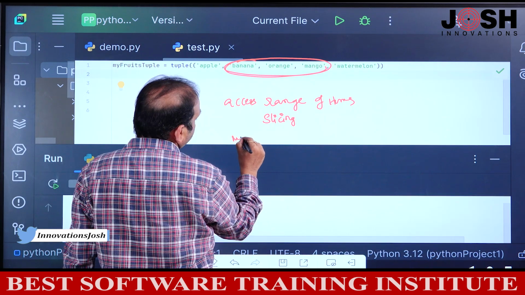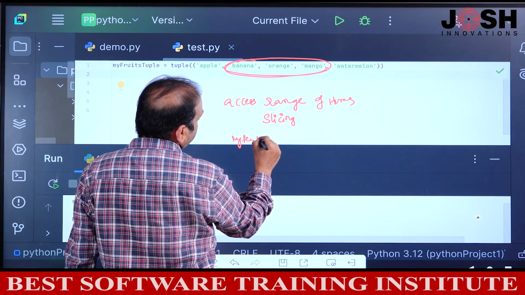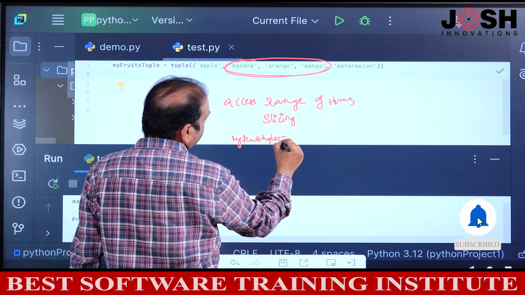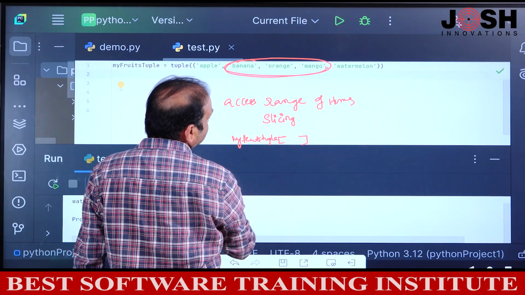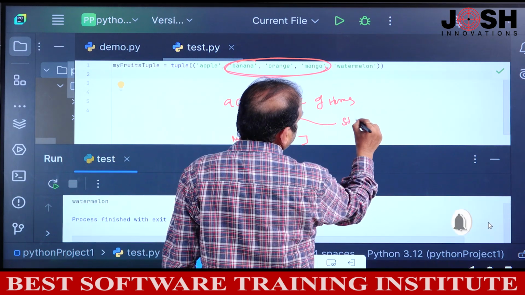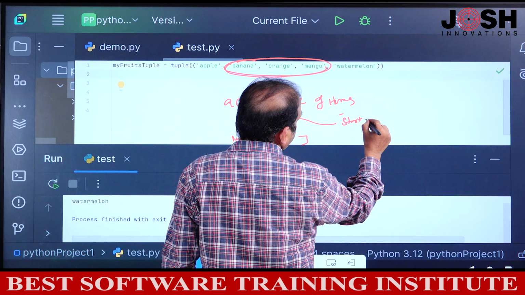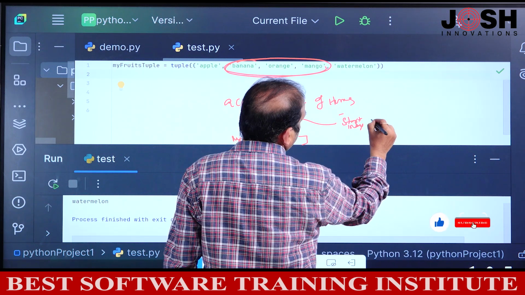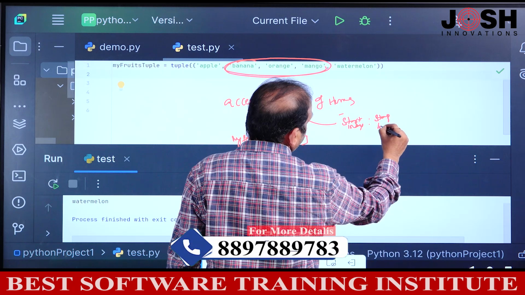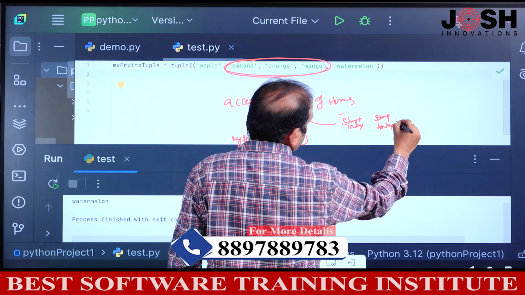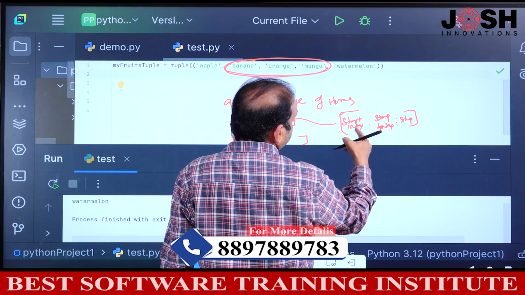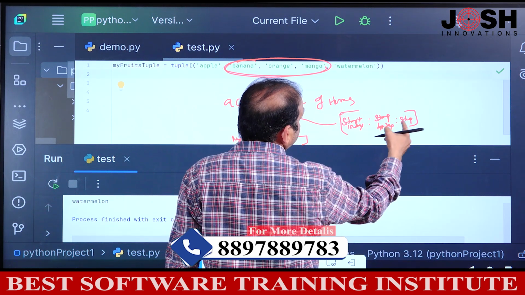I'll say my fruits tuple, not equals to, sorry, equals to, brackets. We have slicing syntax. What is slicing syntax? Start index, colon, stop index, it is not included, and we have step also. Step, this is the syntax of slicing. Start index, colon, stop index, colon, step.